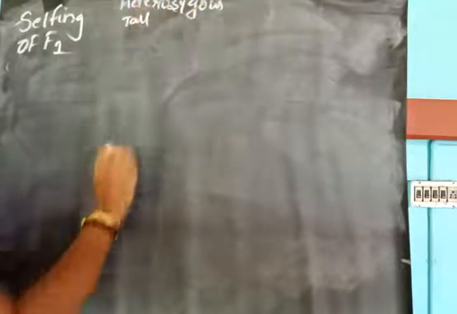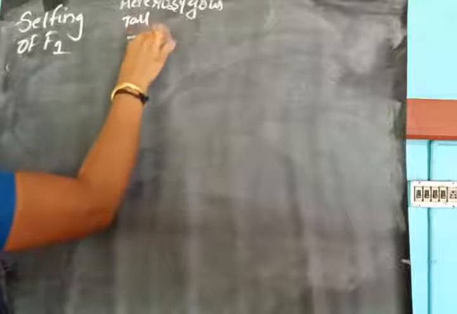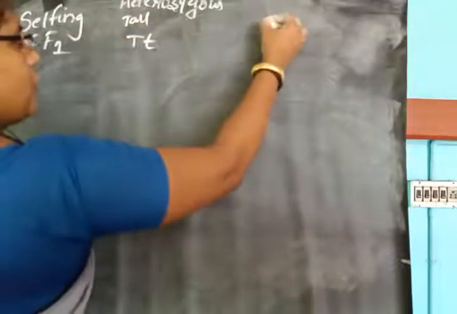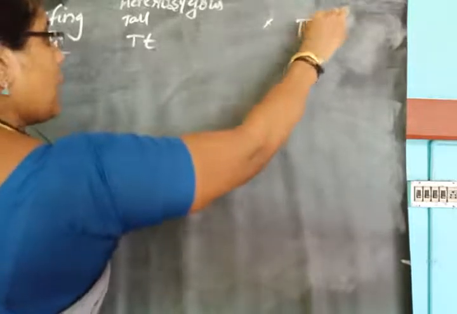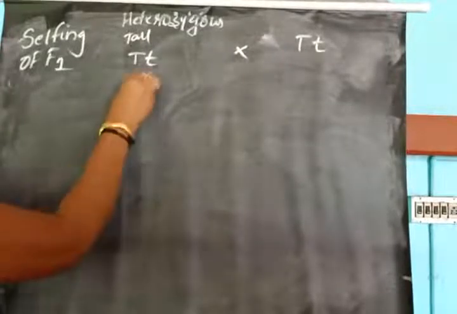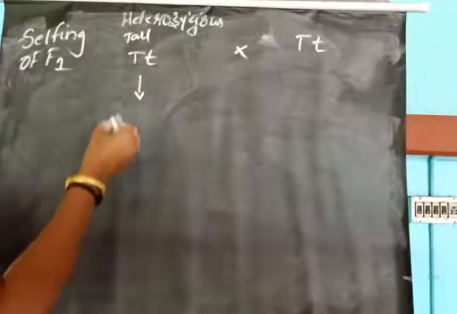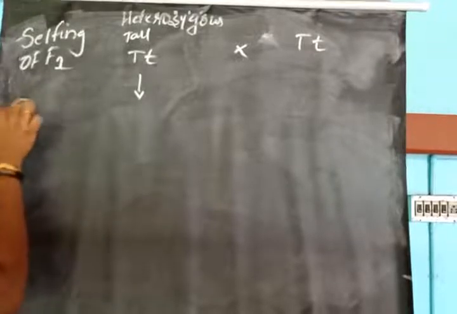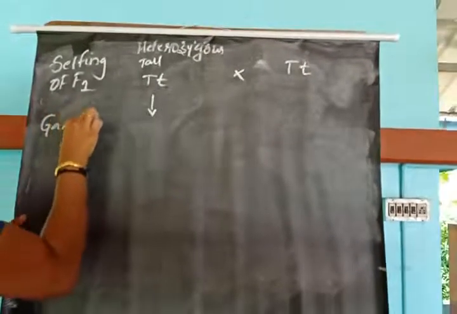We obtained heterozygous tall, that is capital T, small t. So we crossed our parents, heterozygous tall, which is selfing: heterozygous tall cross heterozygous tall. From the parents we will obtain gametes.